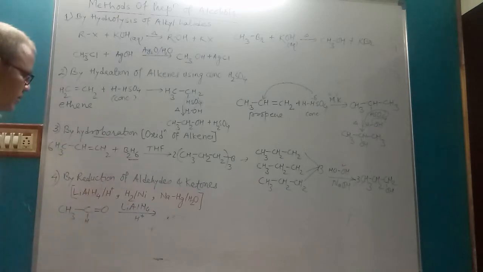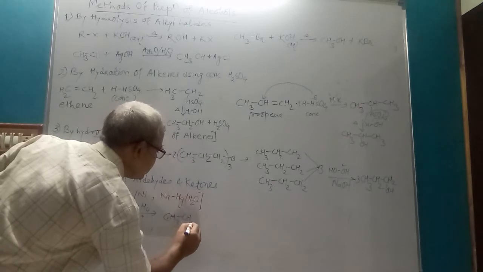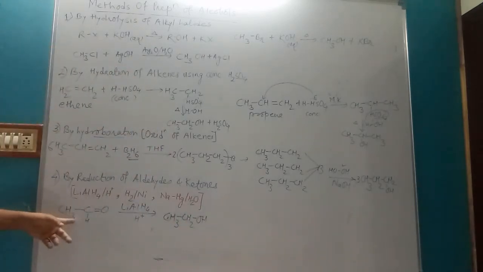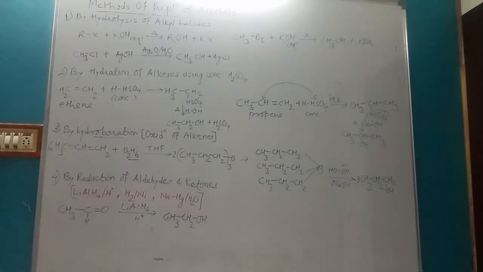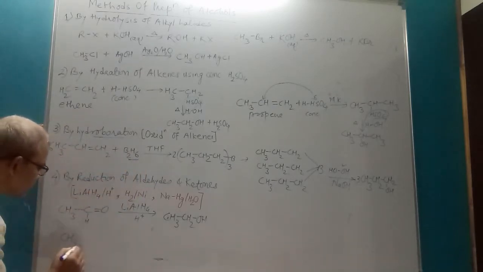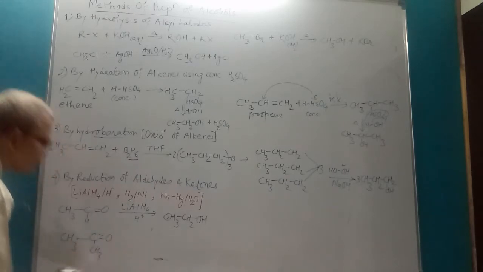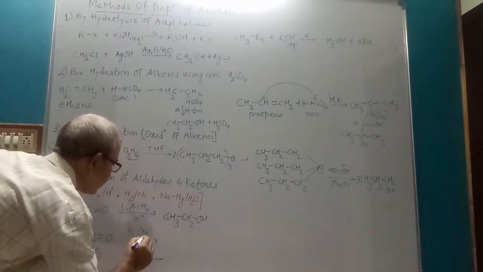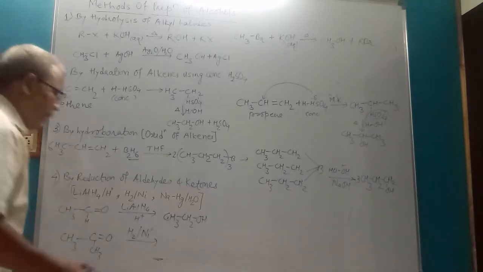Simple reduction takes place, addition of hydrogen, so it gives CH3CH2OH. This is aldehyde, acetaldehyde gives ethyl alcohol. For example, you can take ketone, CH3 C double bond O CH3 in presence of Raney nickel, H2/Ni. So addition of hydrogen takes place.